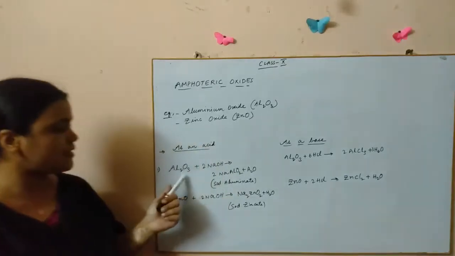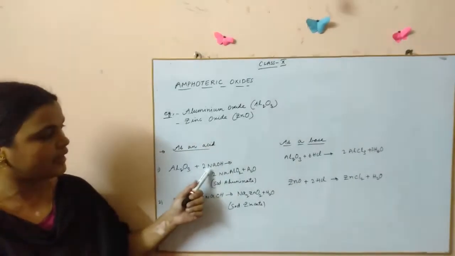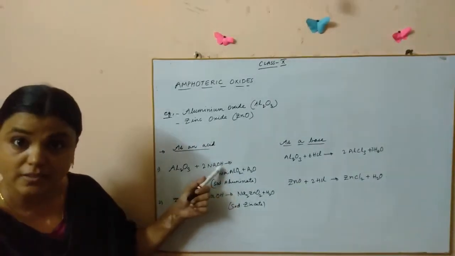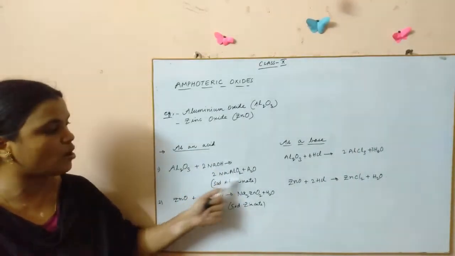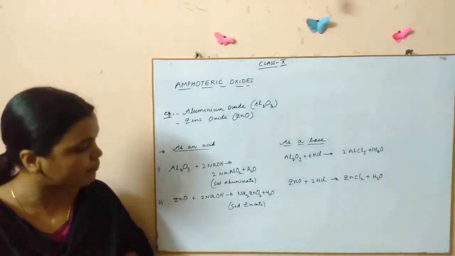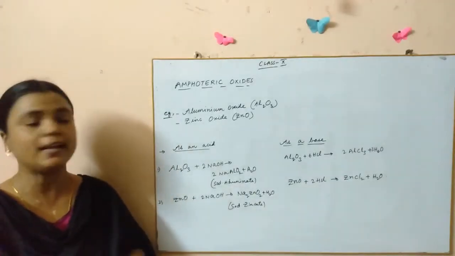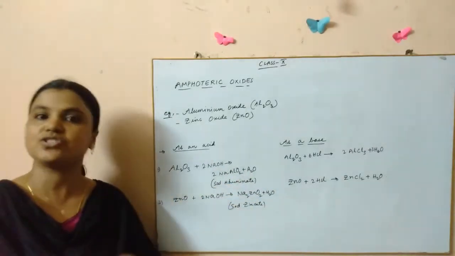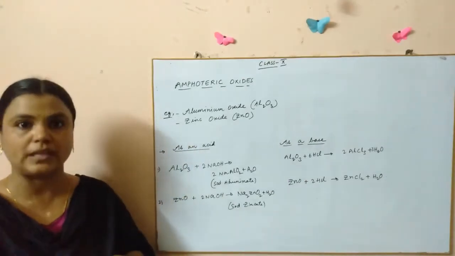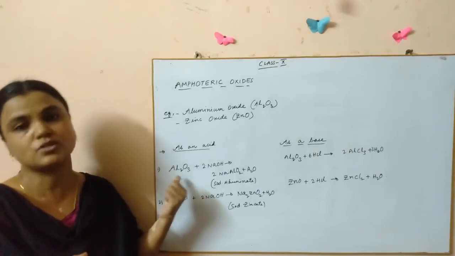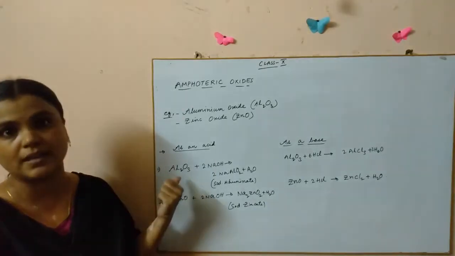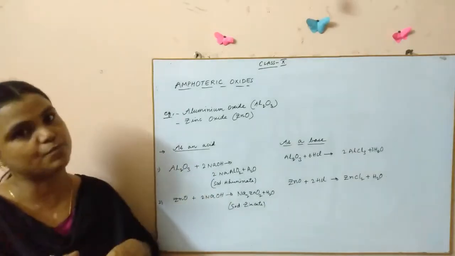and reacting with the base and forming a salt and water. See this example, aluminium oxide reacts with sodium hydroxide, which is a very strong base, and both react and form a salt which is called sodium aluminate, and water is formed. Neutralization has happened. What does that mean? That means that it is a strong base, so the other reactant taking part in the reaction should have acidic properties, right?